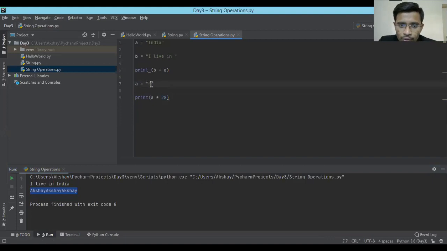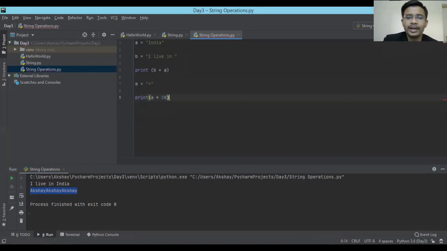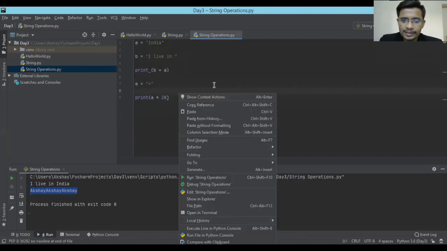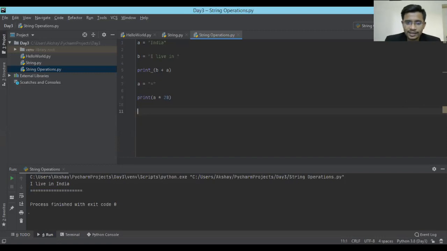See what I'm doing. I'm going to multiply the equals to sign 20 times. To type equals to 20 times like this would consume a lot of time, right? But since you are a good coder, you can do it using this, and this will result in multiple equals to signs. Now after this you can print your next thing, whatever you wanted to do, you can do after that. So that's why I feel that the multiplication operator is much cooler than this concatenation operator, right? What do you think?